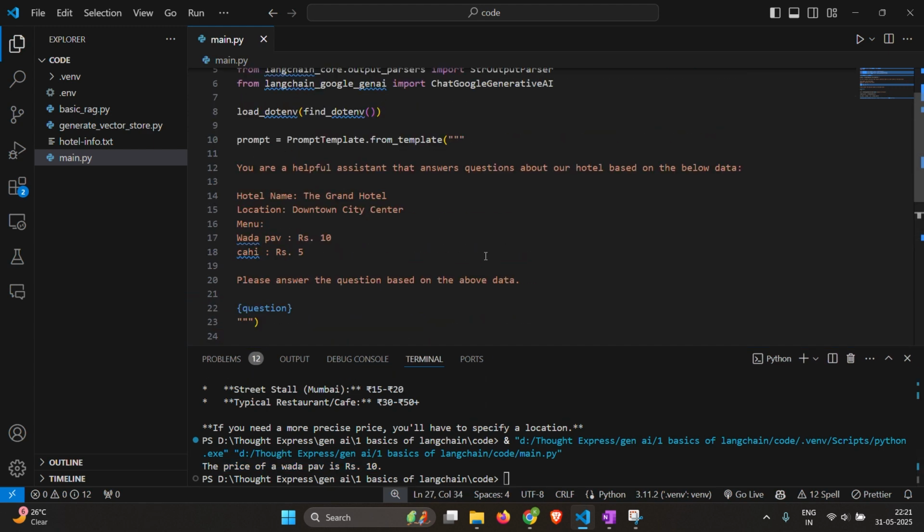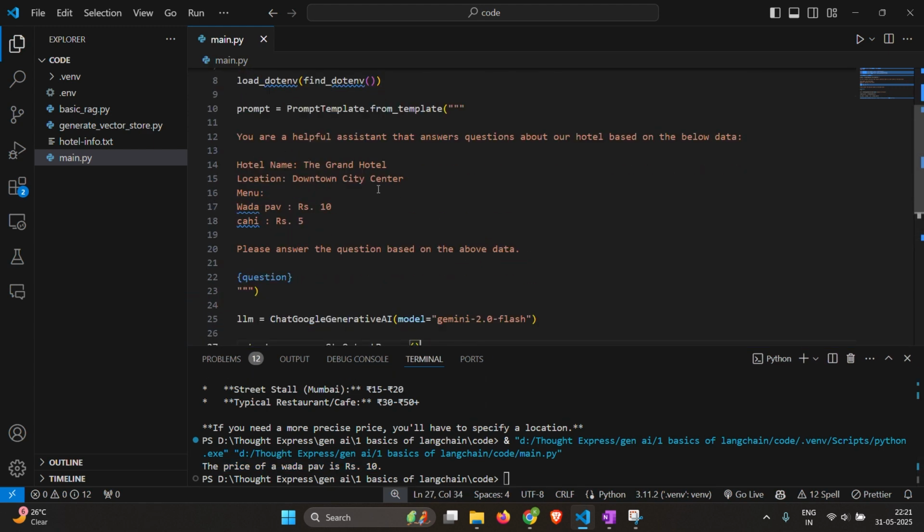So this is a good enough approach when you have very little data. Let's say over here we just have 5 to 10 lines of data, right? But what if there is a lot of data? Instead of a hotel app, maybe you're making a program that can answer questions based on research papers.